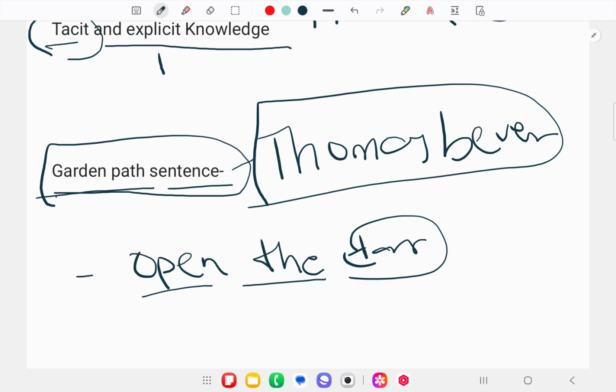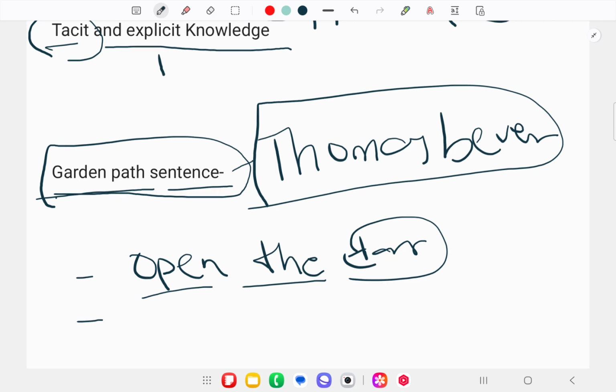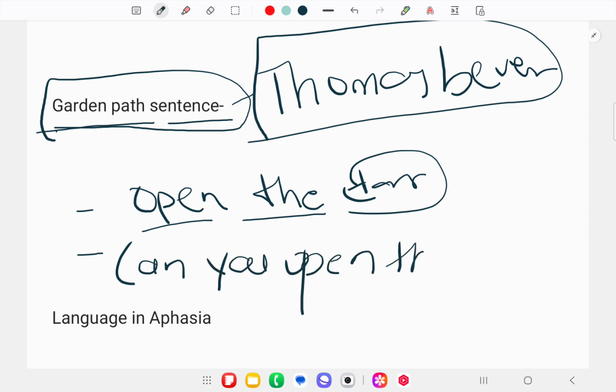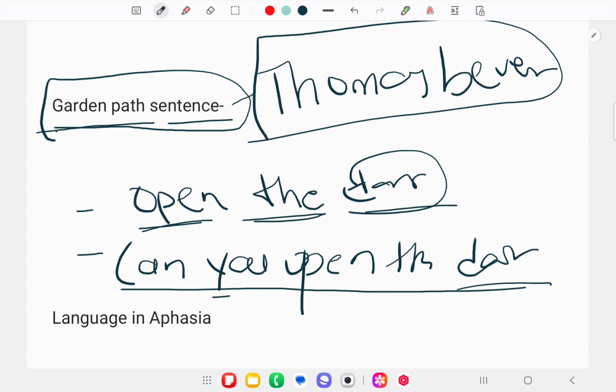Means there might be, can you open the door? Here we have just taken two major sentences. First, open the door, and second, can you open the door.